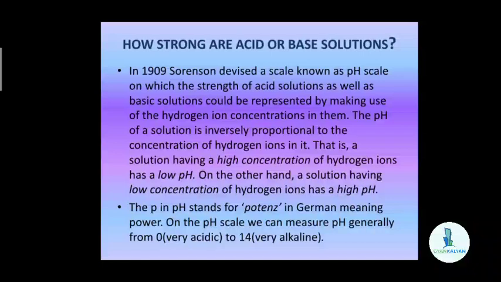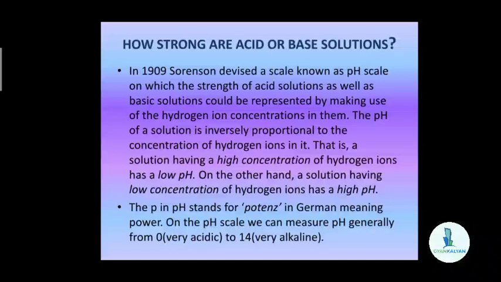Now, the pH of a solution is inversely proportional to the concentration of hydrogen ions in it. That means if a solution has a high concentration of hydrogen ions in it, then it will have a low pH.